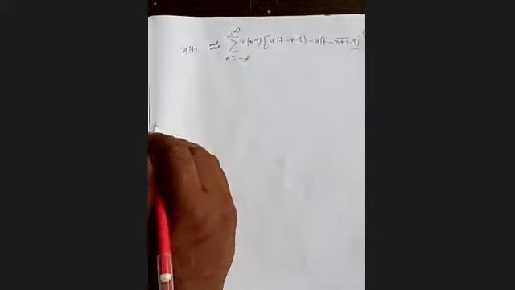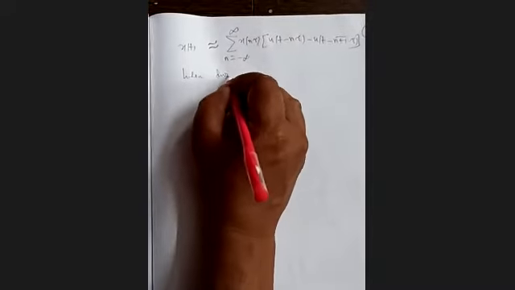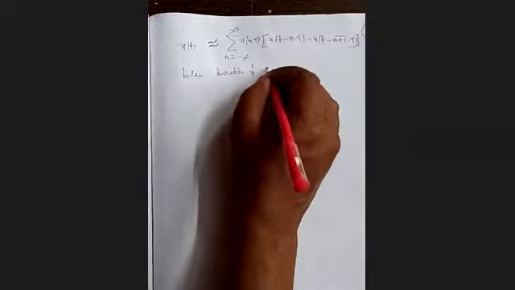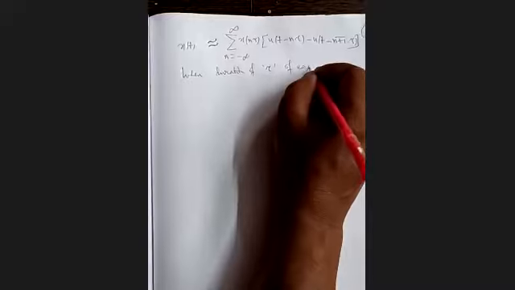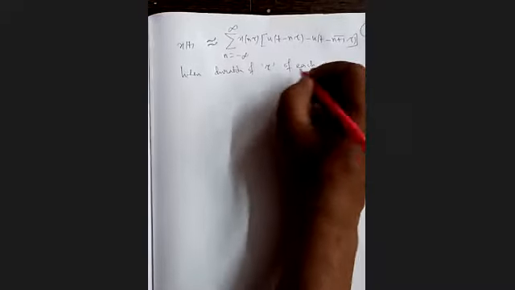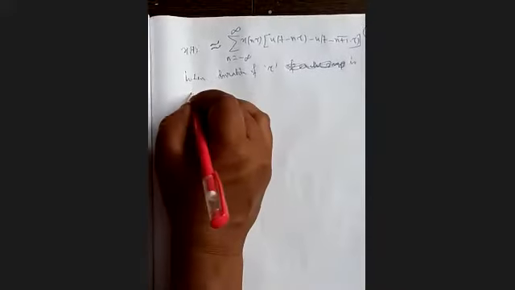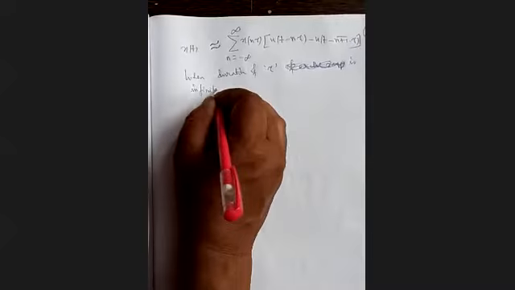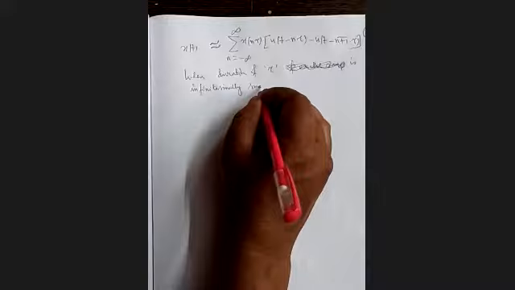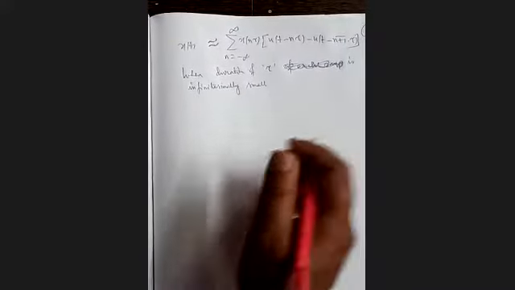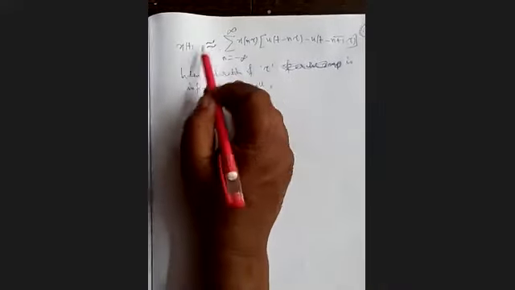But when the duration tau of each step is infinitesimally small, that means tau tends to 0, then these two things will be exactly equal.